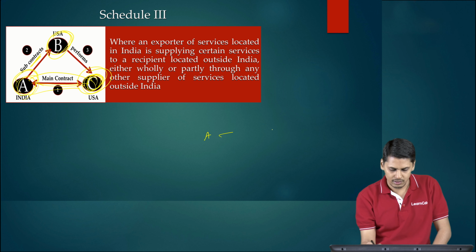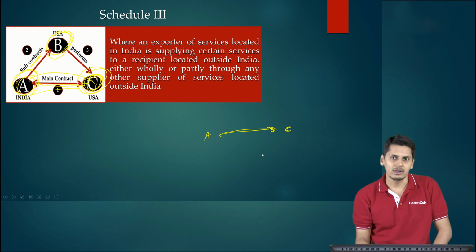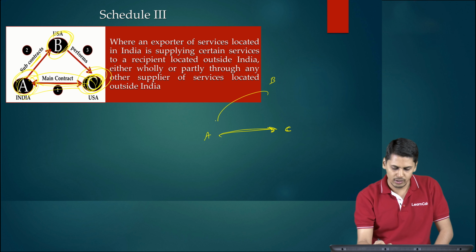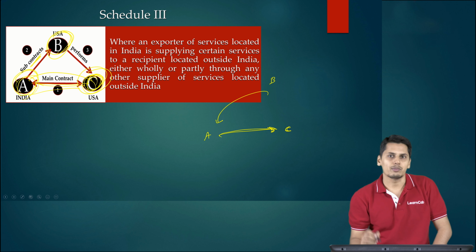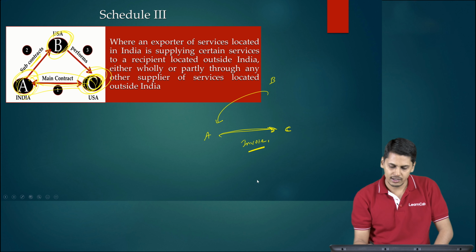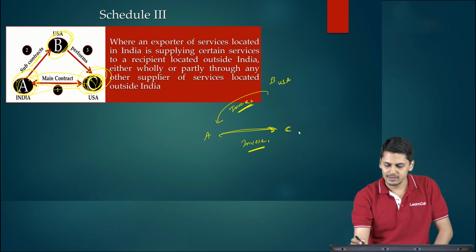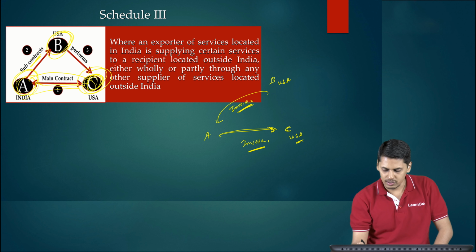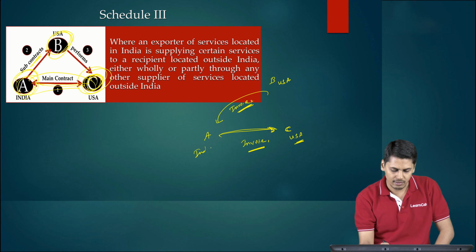A will raise an invoice upon C because this was the main contract, and B is going to raise an invoice upon A due to the subcontract. So this is going to be invoice number 1: A is going to raise upon C for the main contract. B is going to raise an invoice upon A for the subcontract. It's going to be invoice number 2. Now friends, please bear in mind, B is in USA, C also is in USA, A is in India.